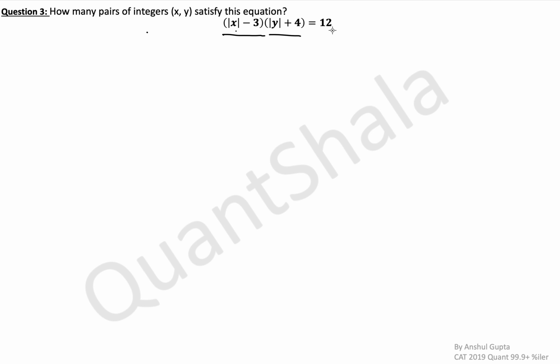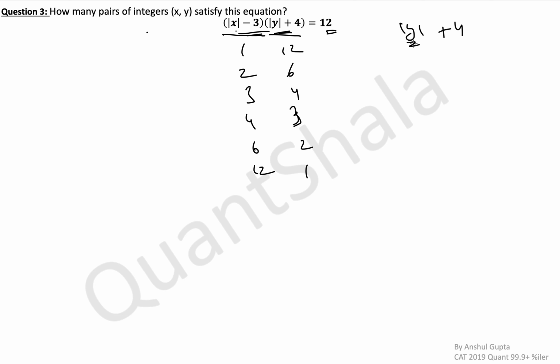The product is equal to 12, so it can be either 1 multiplied by 12, or 2 multiplied by 6, 3 multiplied by 4, 4 multiplied by 3, 6 multiplied by 2, and then finally 12 multiplied by 1. These are the only cases that we can have for these brackets, for two terms multiplied to become 12. Now notice that the second term is mod y plus 4.